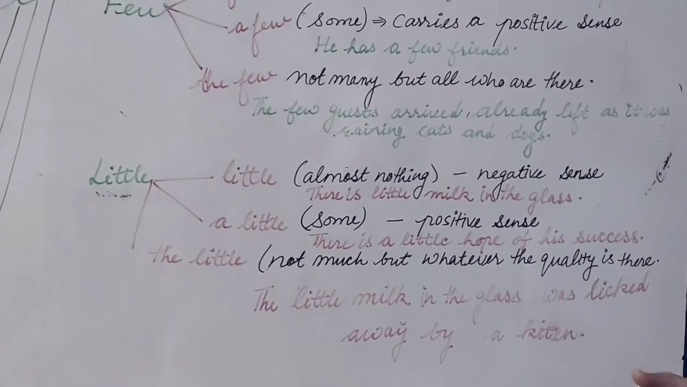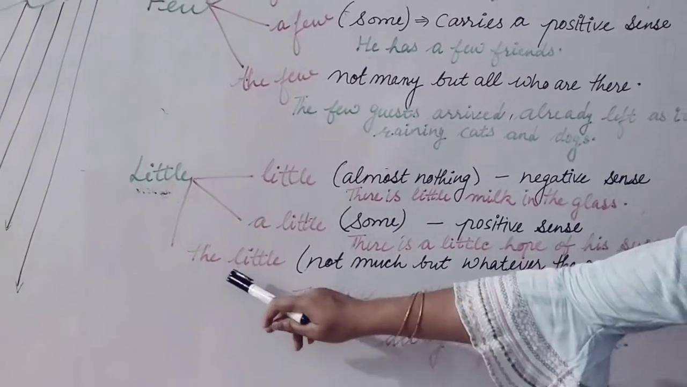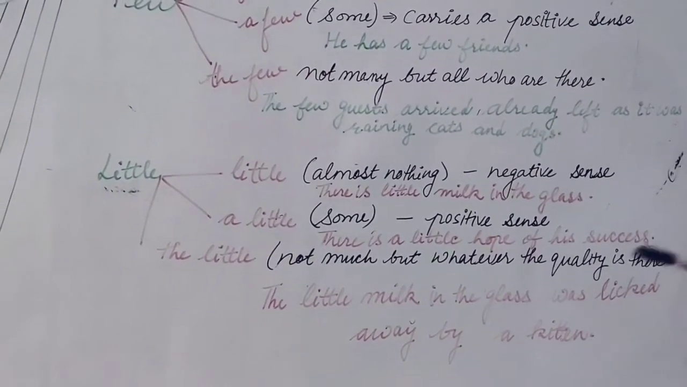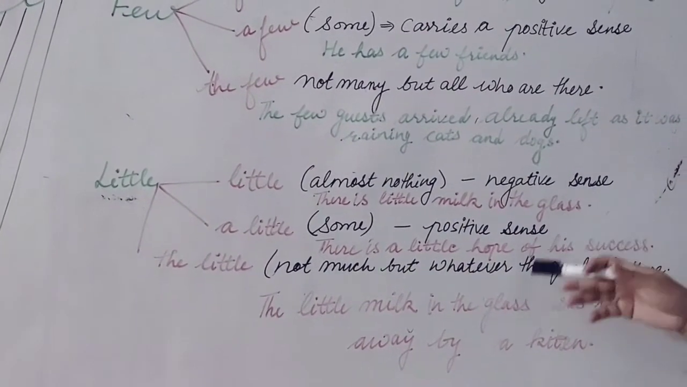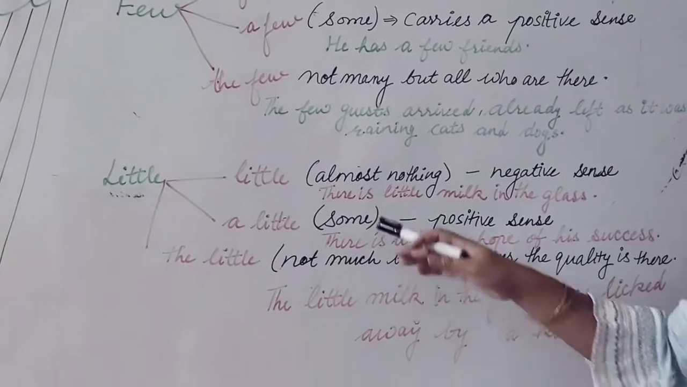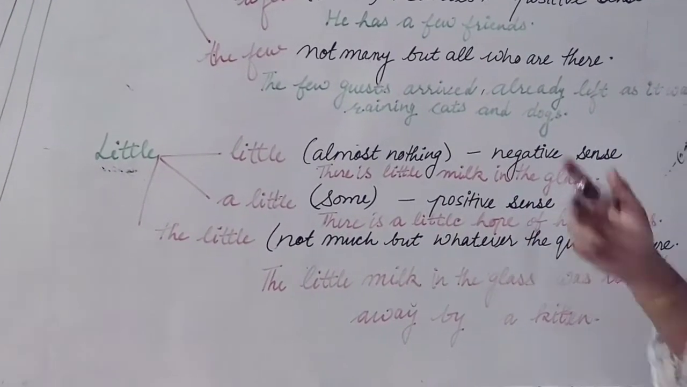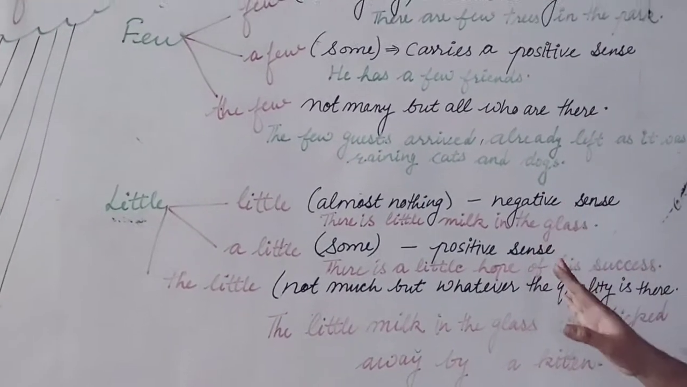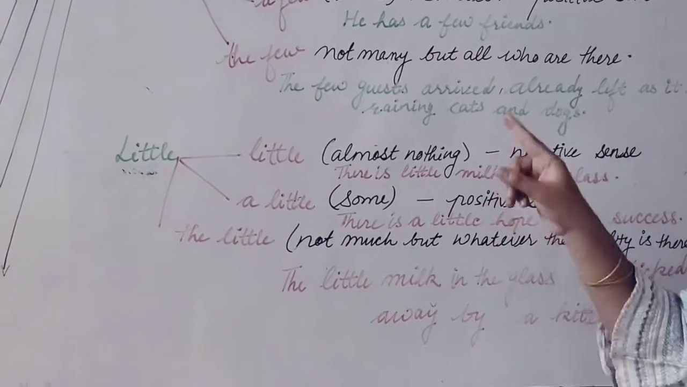ज़्यादा hope तो नहीं है, लेकिन थोड़ी सी है. So this is giving a positive sense here. The little is not much, but whatever the quantity was there. Suppose I take the example, there is a little milk in the glass. But if I want to make tea with that little milk, that is not possible, because little means almost no.